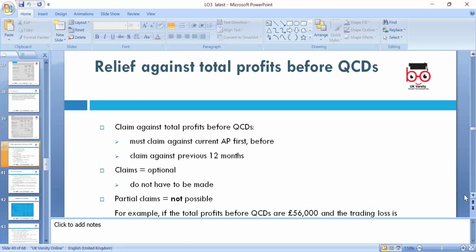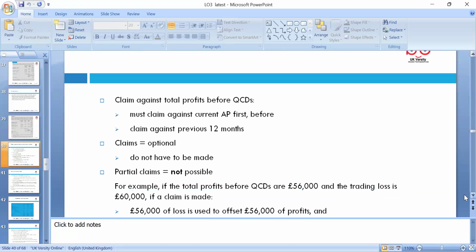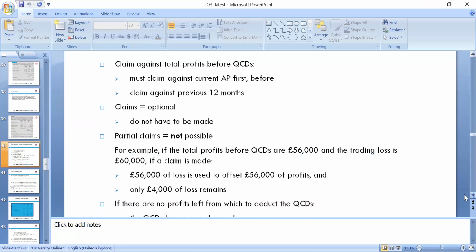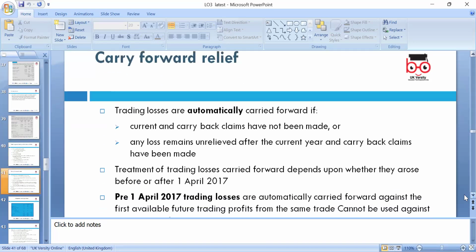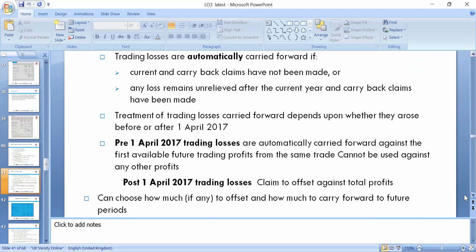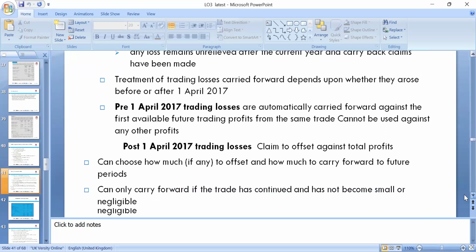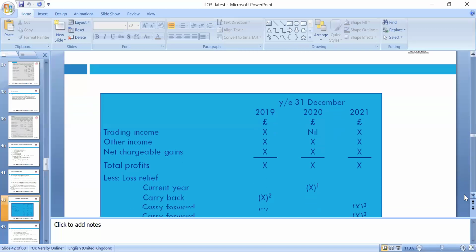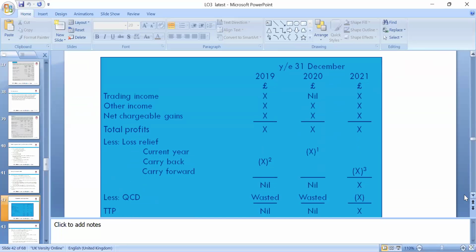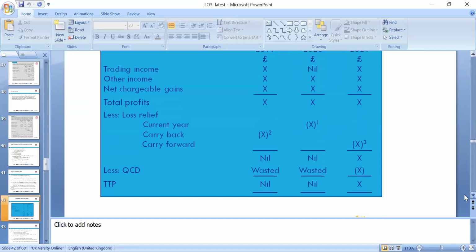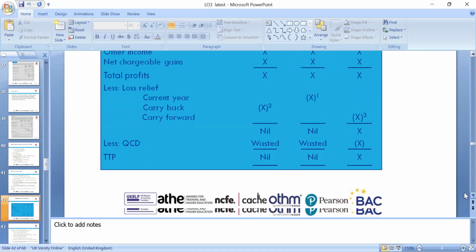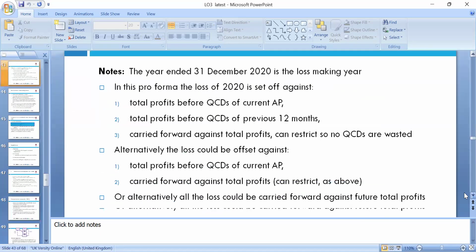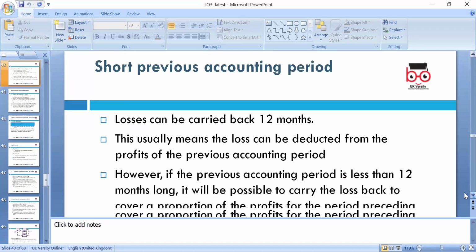So we have to look around the qualifying profit, the qualifying period for profit, before we look around the trading losses. Can we carry forward? We need to look around the scenario. Carry forward losses, if we can, up to 5 years, and then we need to apply these losses again. So here is the pro forma: 2019, 20, and 21. We can look around the base stage, qualifying total profit and losses, which we can look at in the next examples.